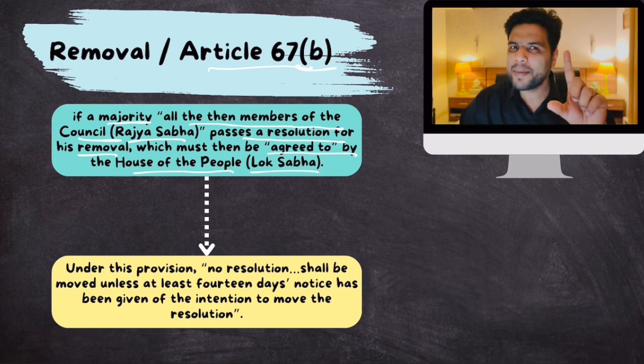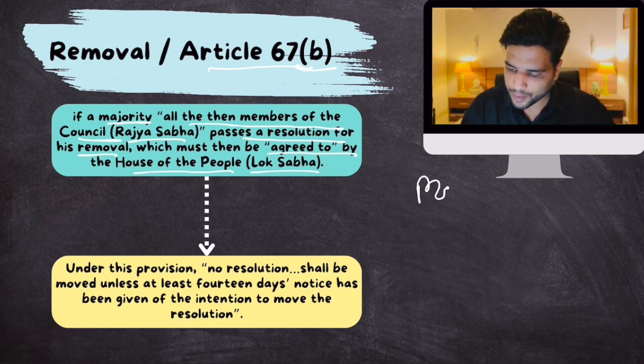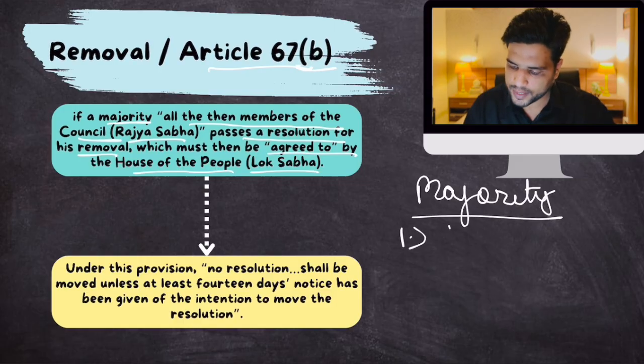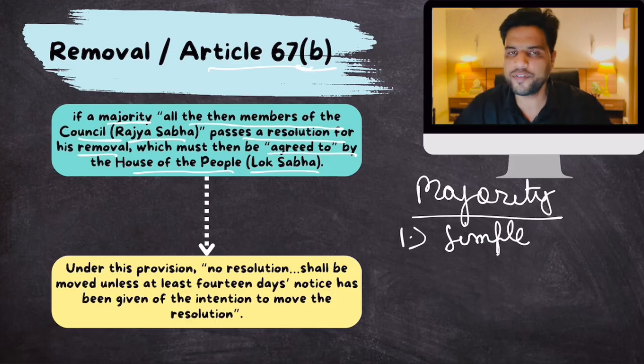Now, what do I mean by this term majority? Well, there are 4 types of majority. Number 1 is simple majority. Let's suppose Rajya Sabha has 252 members, but only 100 members are present. So, simple majority means you need at least 50 votes.